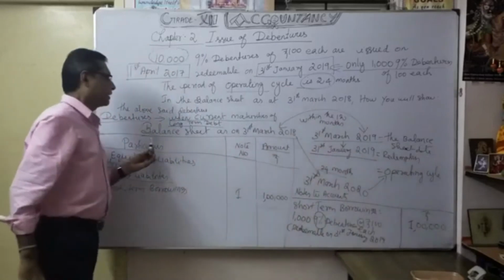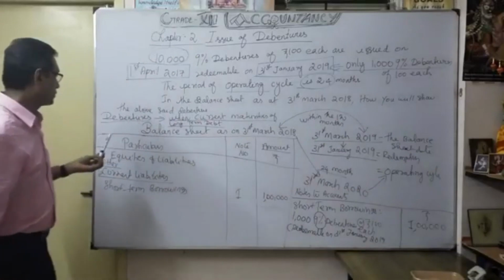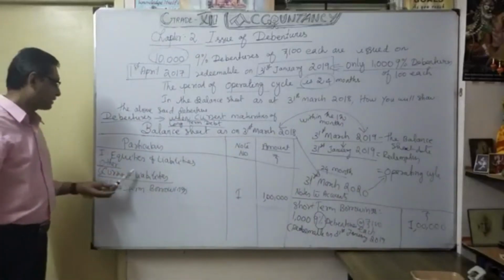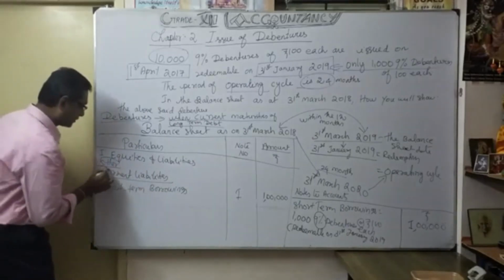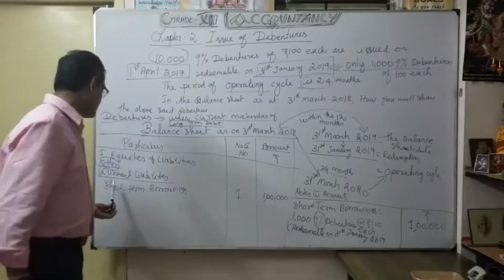Accordingly, the balance sheet as on 31st March 2018. I am going to show it under equities and liabilities, and under that, other current liabilities. That's why the meaning of other is very important, because we are going to be reading only partly, not fully. That's the understanding here.